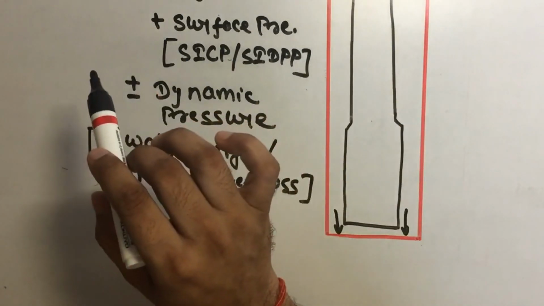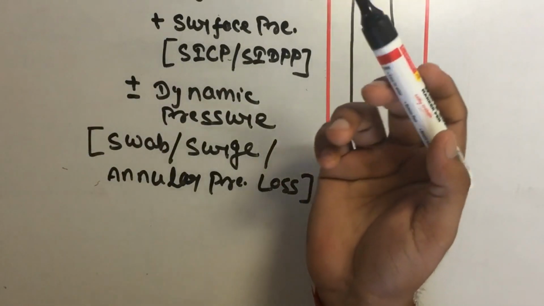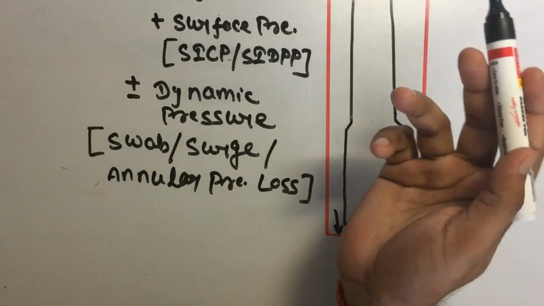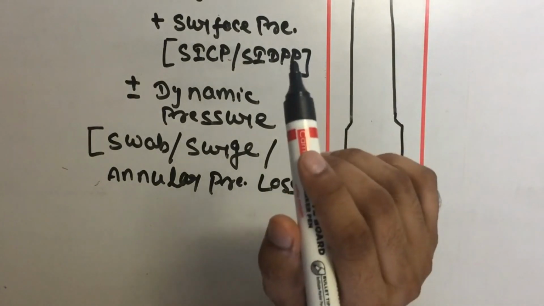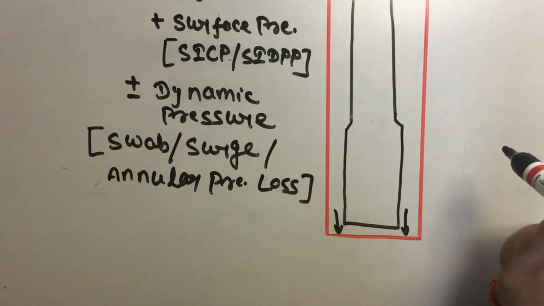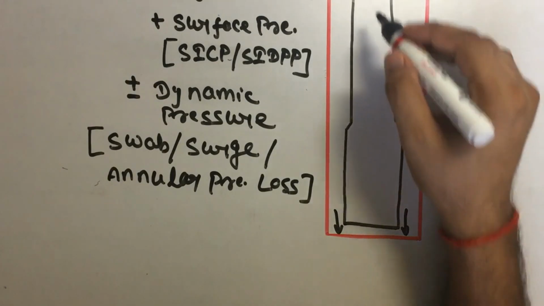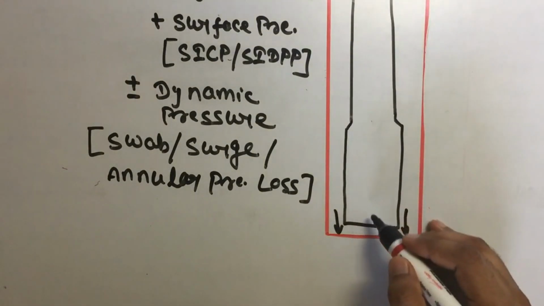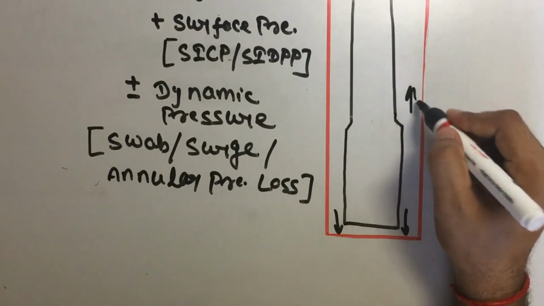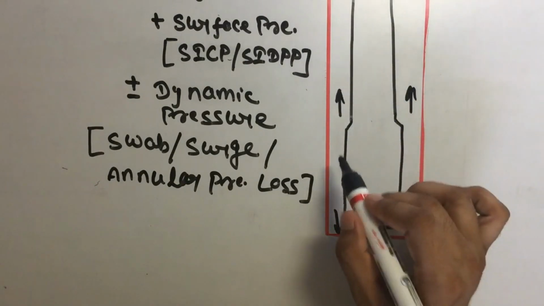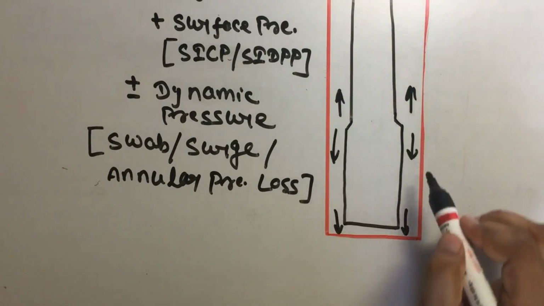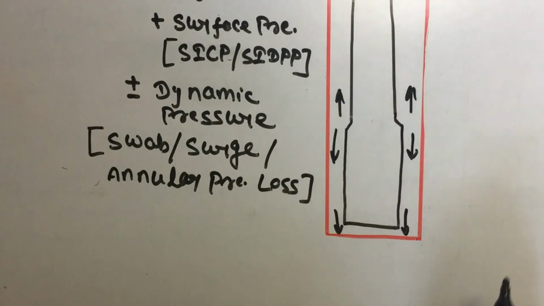The second situation is while drilling is going on. In this condition a pressure loss will occur in the annulus due to movement of the fluid. When the fluid returns through the annulus, it creates an annular pressure loss, a friction pressure loss generated in the annulus, acting opposite to the flow.